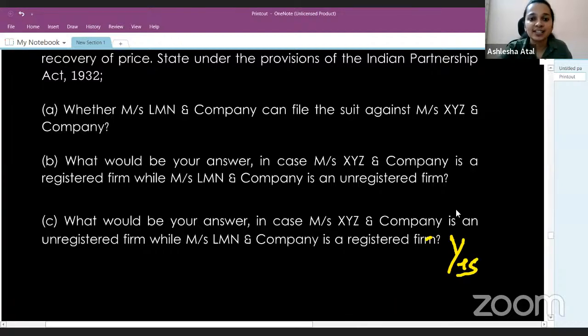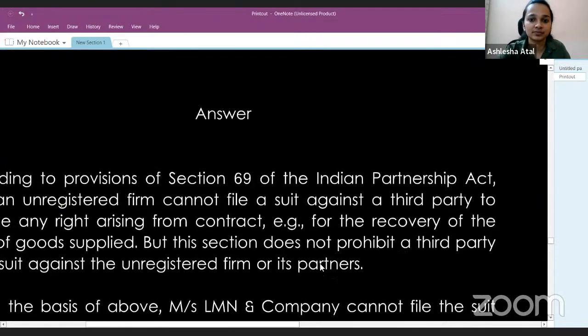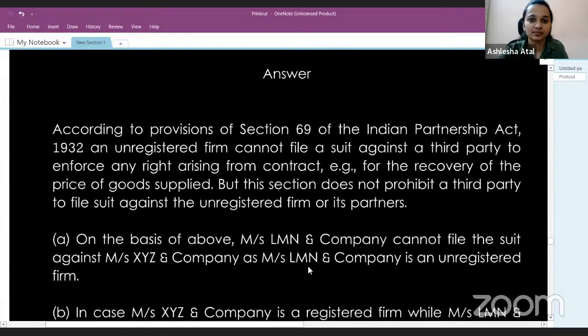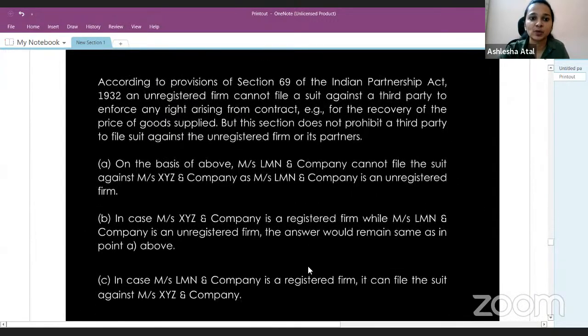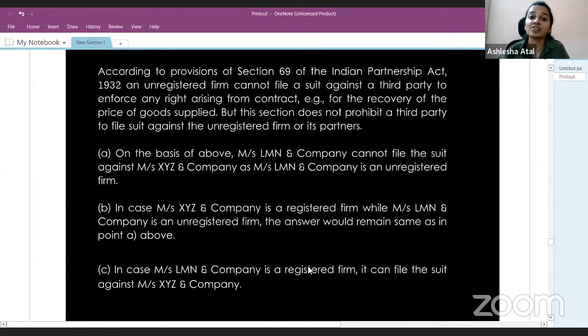So this is the answer to this particular question. You can have a look at the answer here. So according to Section 69 of the Indian Partnership Act, an unregistered firm cannot file a suit against a third party, and that is the provision we have used here.